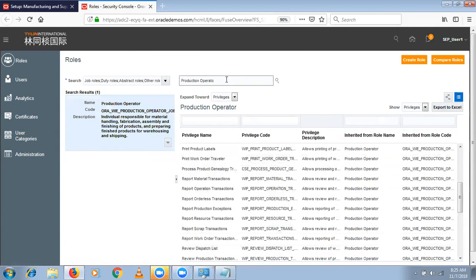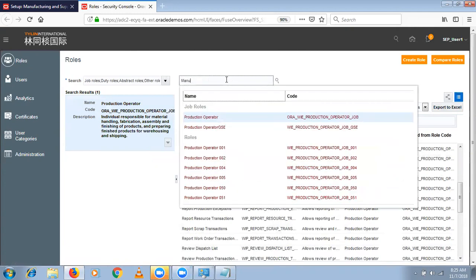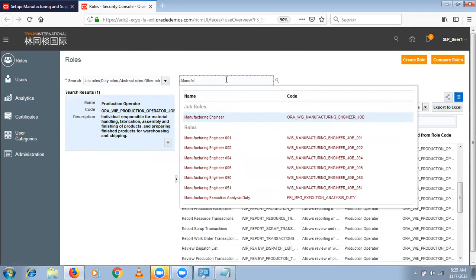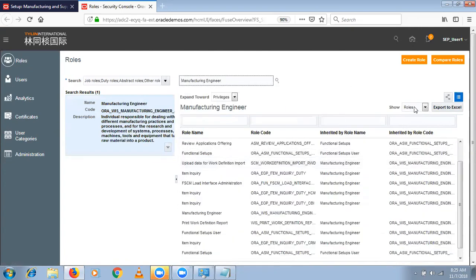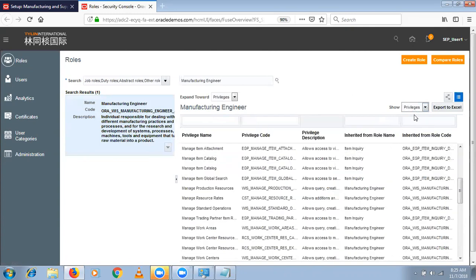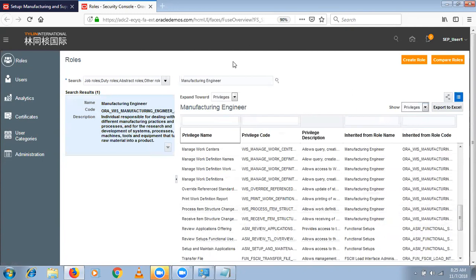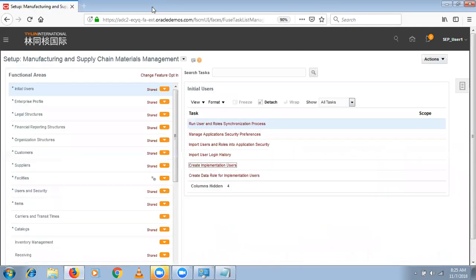Now for work definition setups, majorly the manufacturing engineer role. With the help of the manufacturing engineer role, we can perform the work definition setup. If you go to privileges, see here: manage production resources, manage standard operations, resource rates, work areas. All these setups can be configured when you assign the manufacturing engineer role. So once we assign all these three required roles, we need to provide the data access for the user.